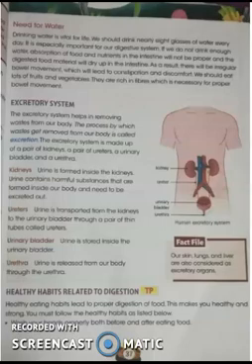Now we will study healthy habits related to digestion. Healthy habits lead to the proper digestion of food. They make you healthy and strong. Some of the healthy habits are: first, you should wash your hands properly before and after eating food.